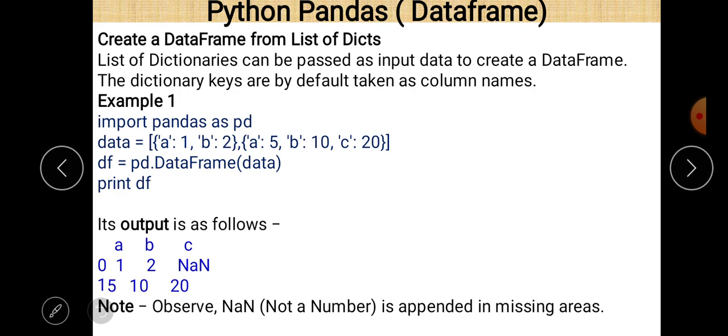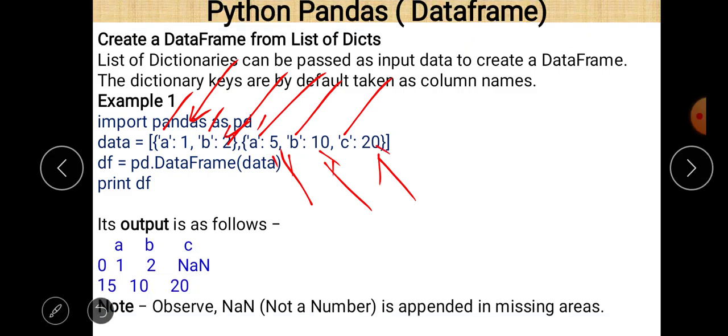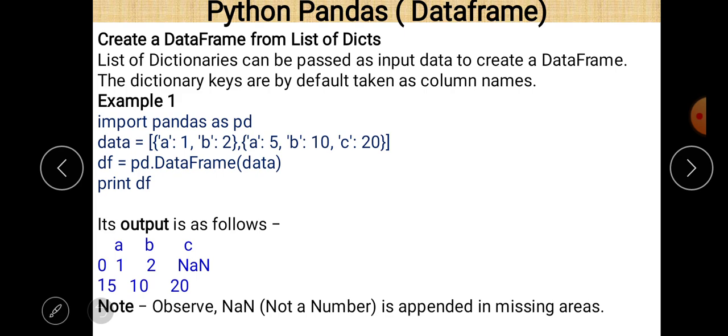two dictionaries are there. In the first dictionary we can see that A and B are the keys, and 1 and 2 are the data values regarding those keys. In the second dictionary, A, B and C are the keys, and 5, 10 and 20 are the different data values regarding those keys. So two dictionaries are there, and both of these dictionaries are separated by a comma and are a part of a list. Here you can easily see that.